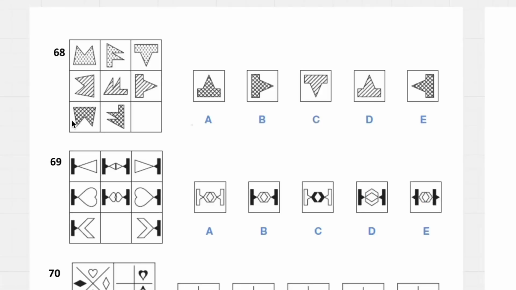Question 68, we're rotating. We're going to see this cross-hatching stays the same, so it's definitely not going to look like C or D, and then these shapes do have to remain consistent. It's going to do 90-degree rotations anti-clockwise, so it's going to point upward, so it's going to look like A.